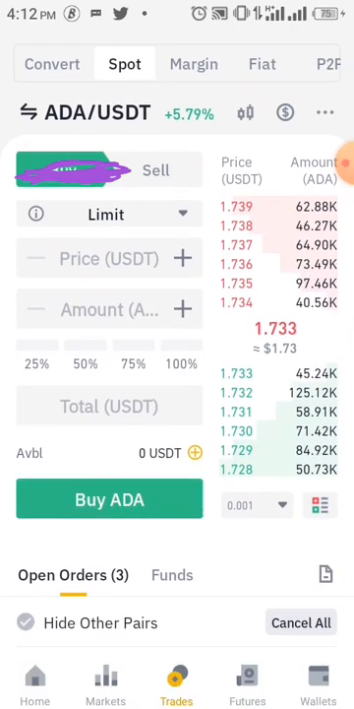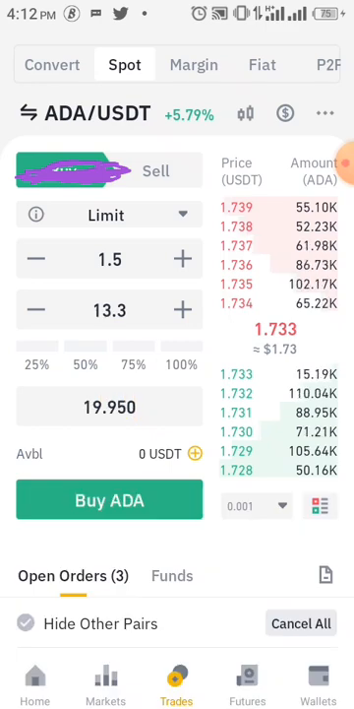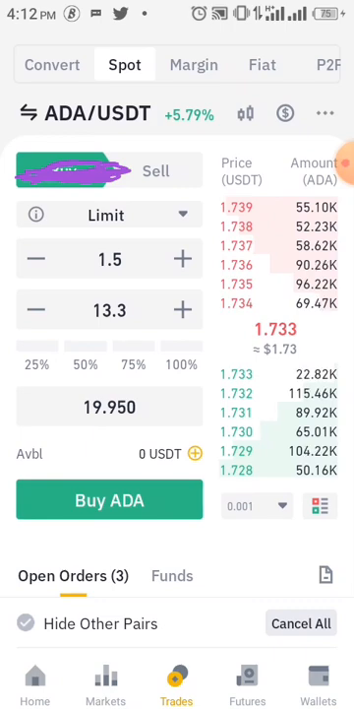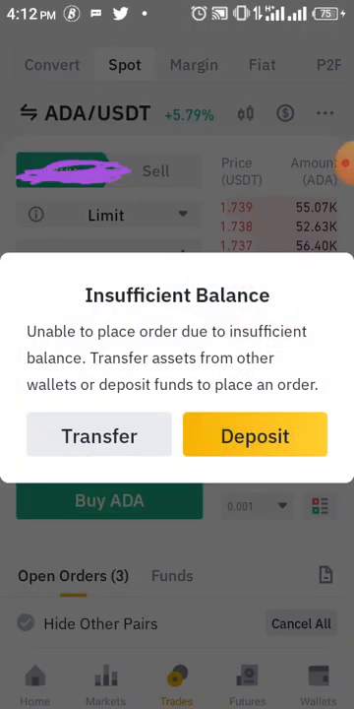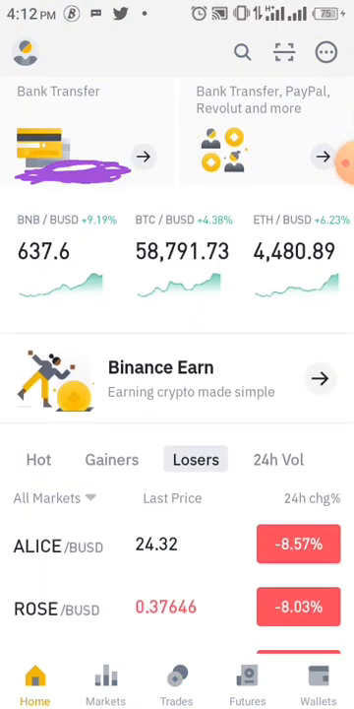You put limit, you put the price. Let's say okay, when ADA goes to $1.5, I will buy. How much do I want to buy? I want to buy $20 worth of ADA. How much will it give me? It's giving 13.33. Take note, on Binance, the minimum you can buy is $10. After that, you click on buy ADA, click on buy order, and then you can see the order under open orders. So that's basically how it works.